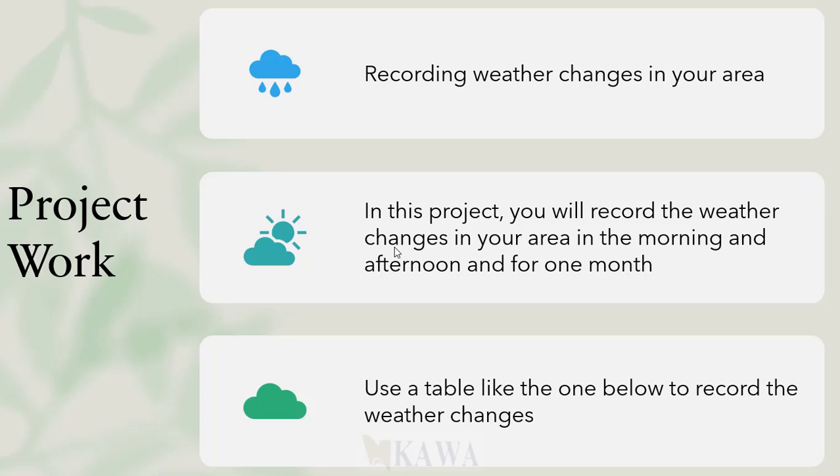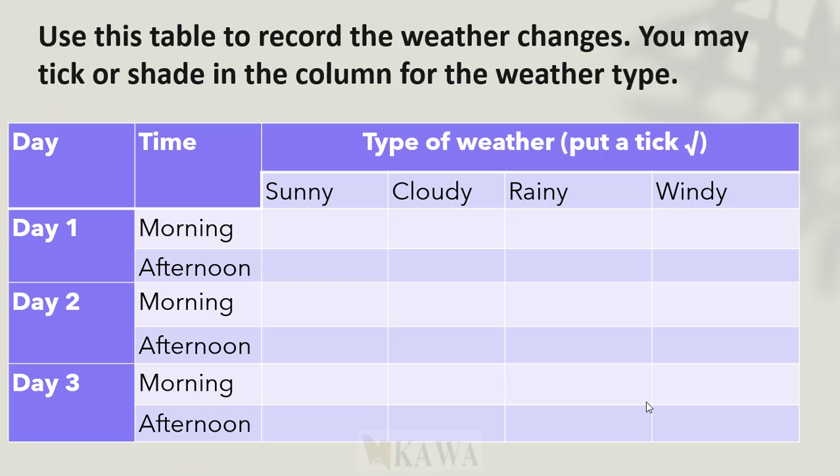Now I want to give you a project. I would like you to go and record the weather changes in your home area. If you're at home or at school, record the weather changes in your area in the morning, check again in the afternoon, and also check again after a week, record after a month, and keep your records. You can use a table like the one I'm going to show in the next page to record and write down the details.